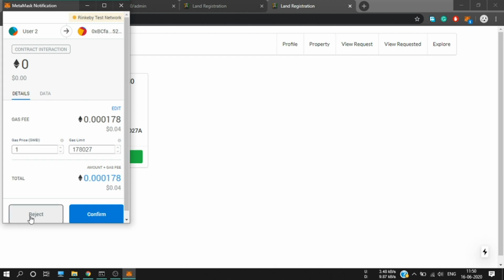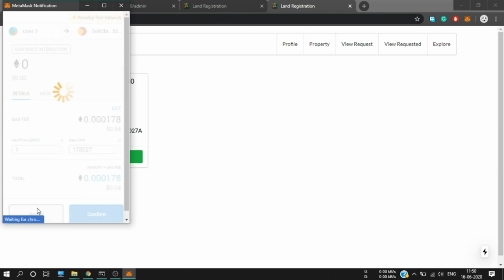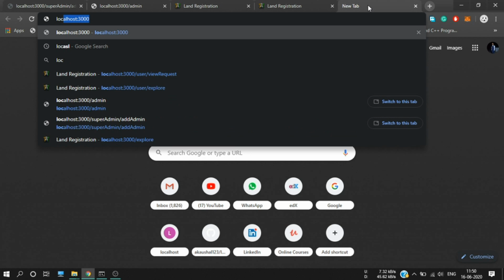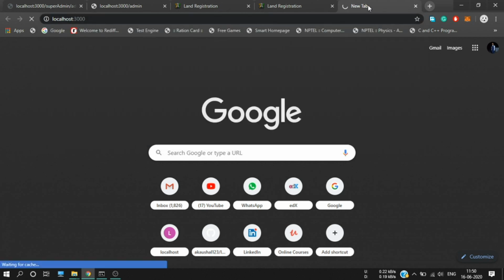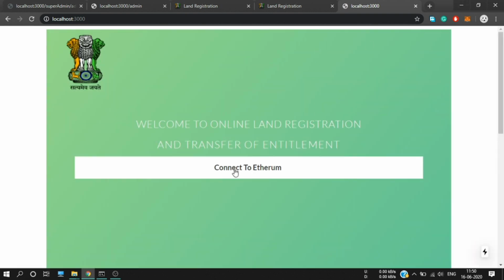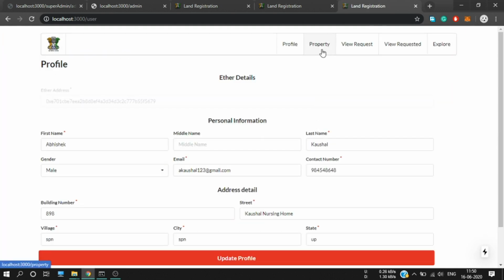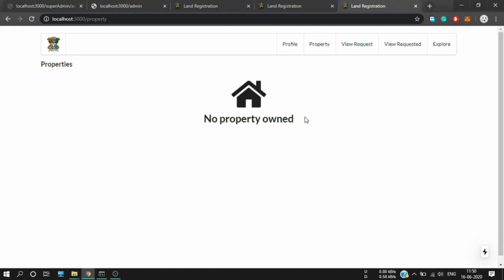But before that, let's first check the properties of user number 2. Currently no properties are owned by user number 2.